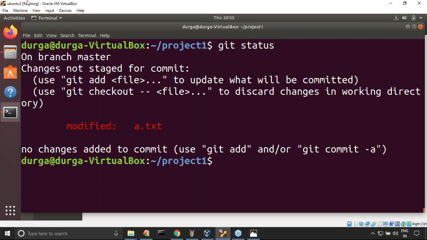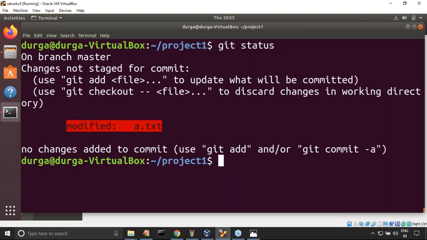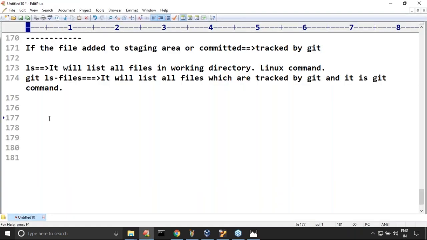Now observe, on branch master, changes not staged for commit. Now what is the state we are going to get? Modified: a.txt. Is everyone in a position to understand, right? What is the meaning of modified?